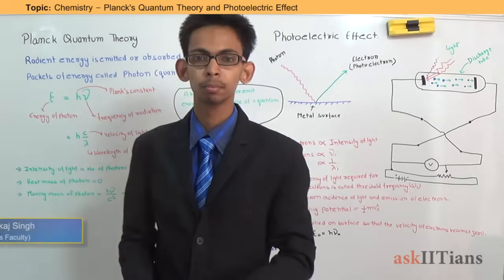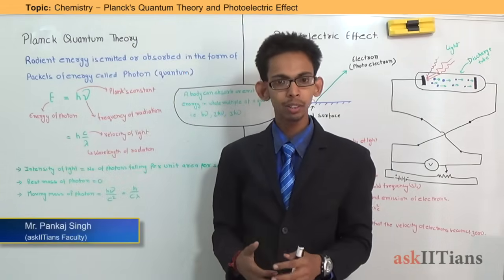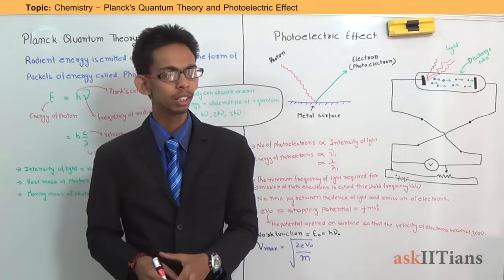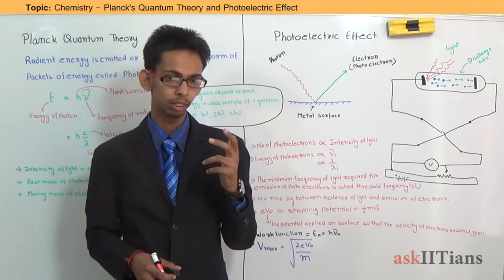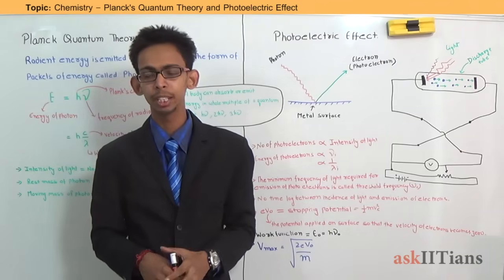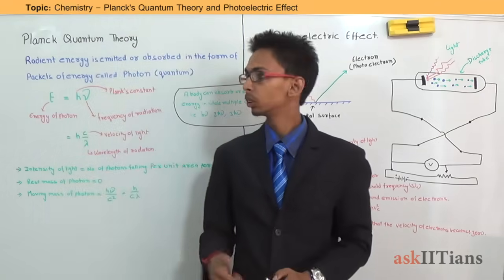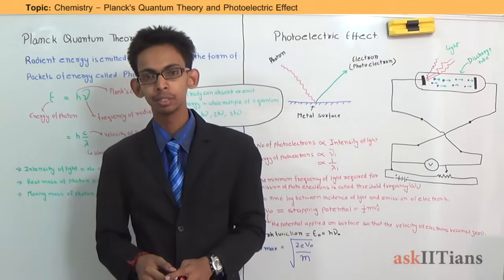Hello students, today we will discuss Planck quantum theory. Planck quantum theory basically explains the particle nature of light. As we know, light shows dual behavior. It behaves like both a wave as well as a particle. So quantum theory explains the particle nature of light.